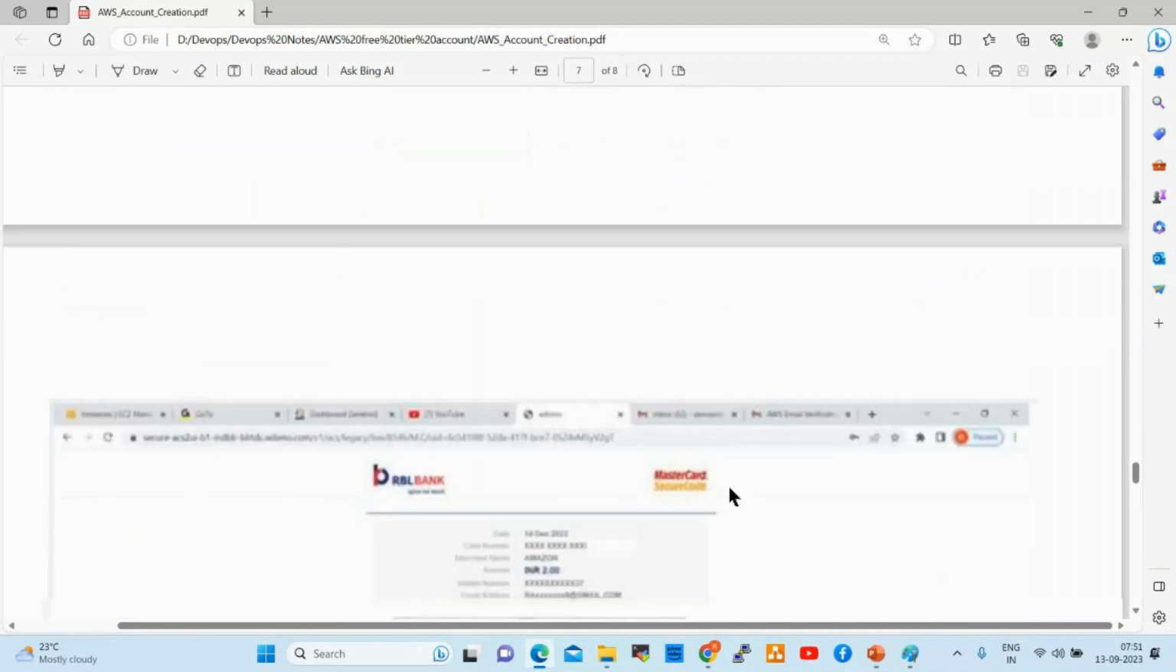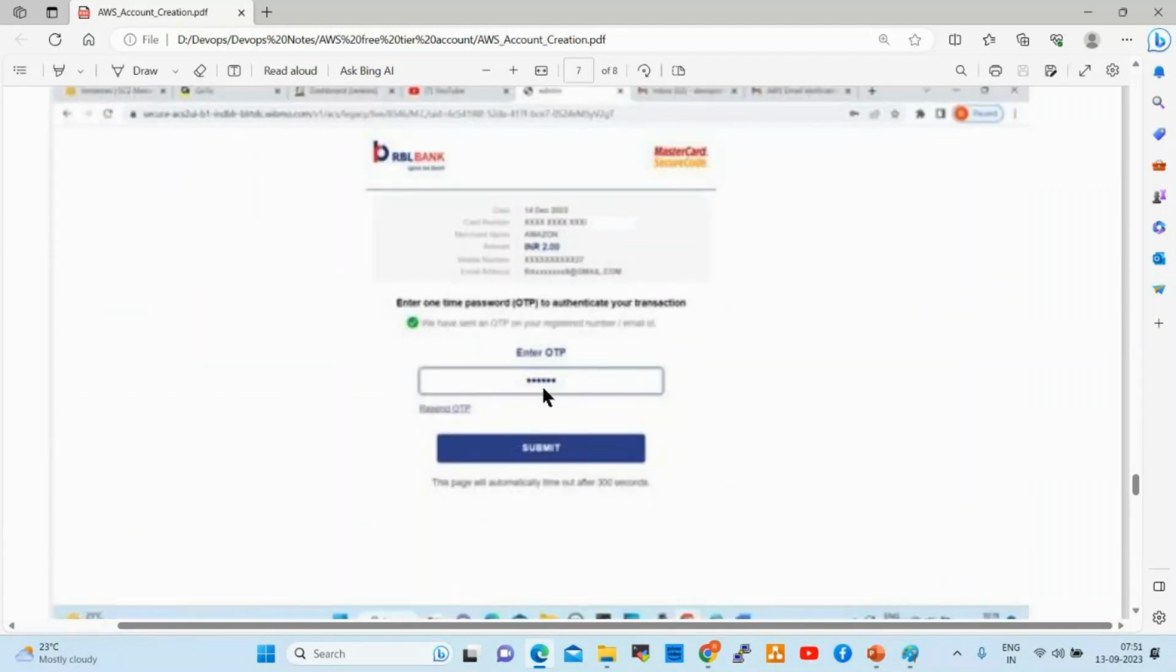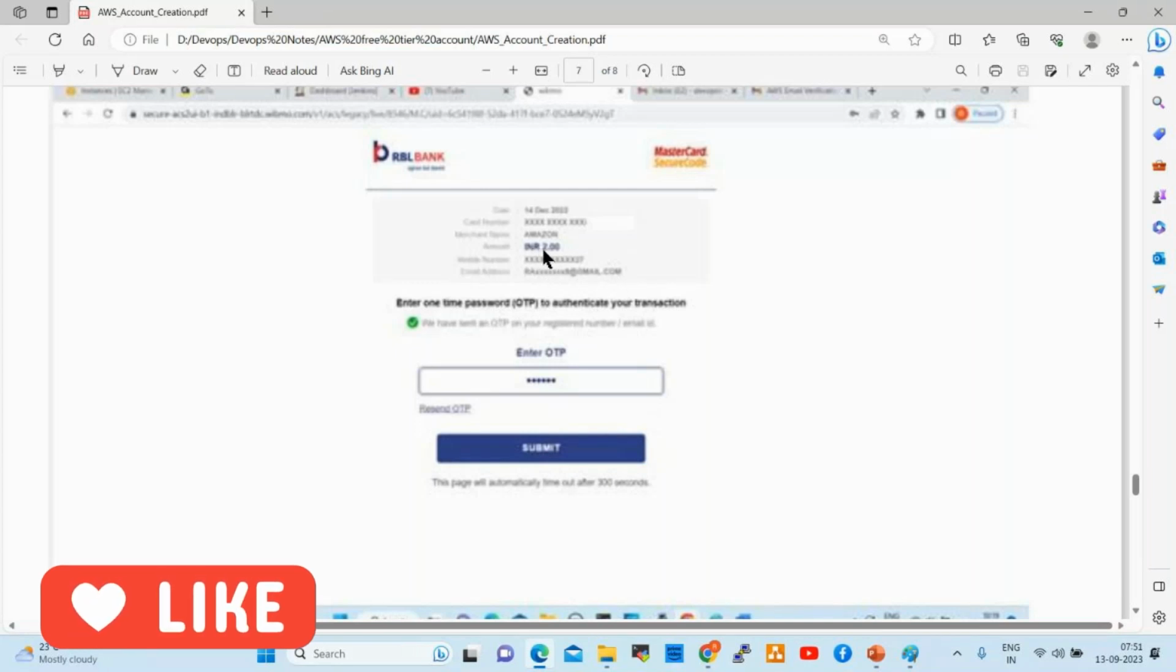Once you click on verify and continue, you will get one OTP that you can enter here. Once you enter this, click on submit. Once you submit this, 2 rupees will be deducted from your account. That 2 rupees will be reverted after 1 week.